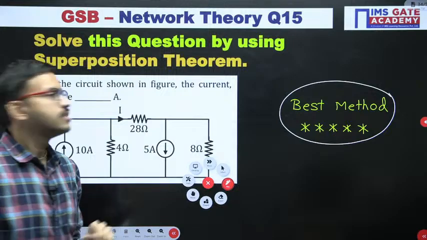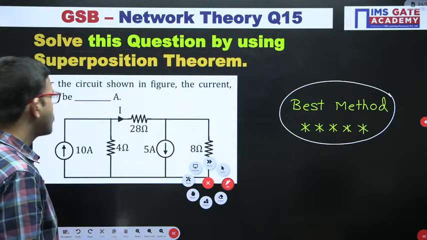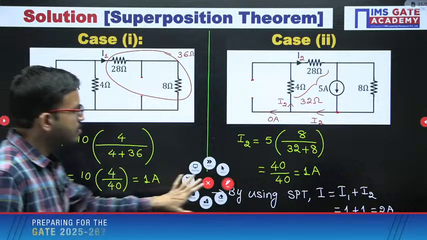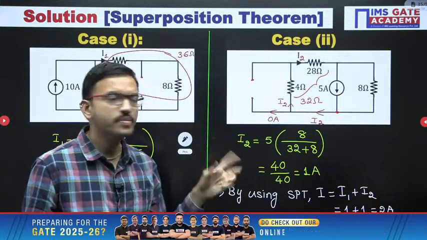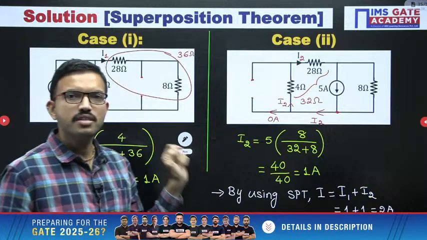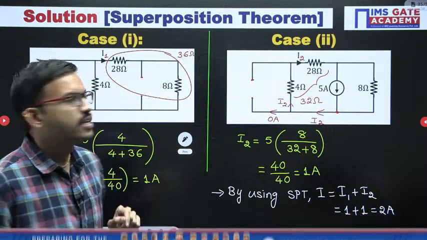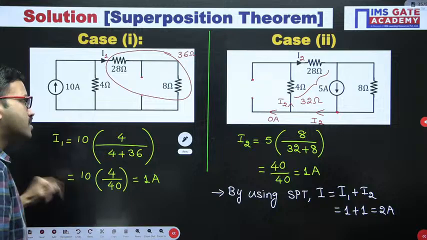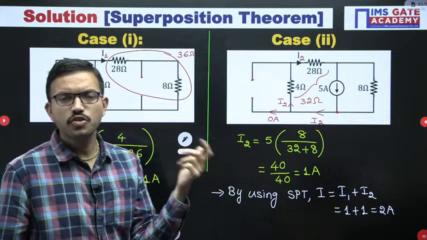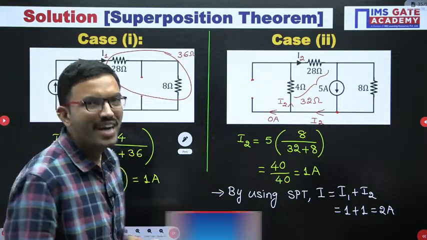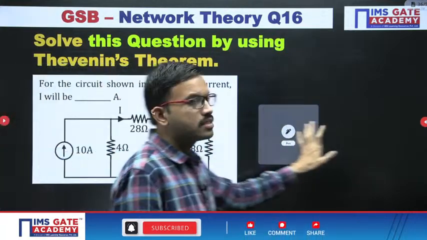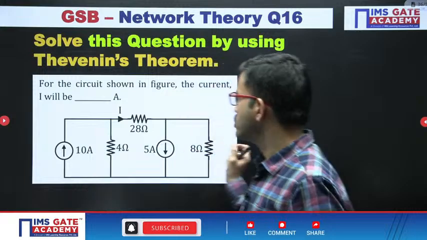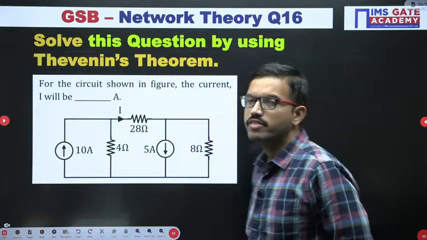Okay, right. So, up to now we have discussed some concepts related to the first chapter and even second chapter with the help of superposition theorem. With this, now let us try to solve the same circuit or same question with the help of other theorems of second chapter. As of now we already covered superposition theorem. The next theorem is Thevenin's theorem.